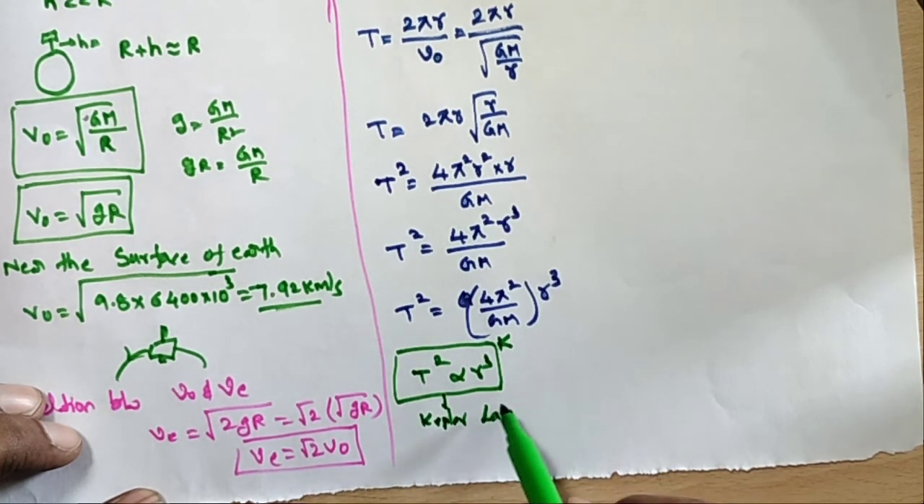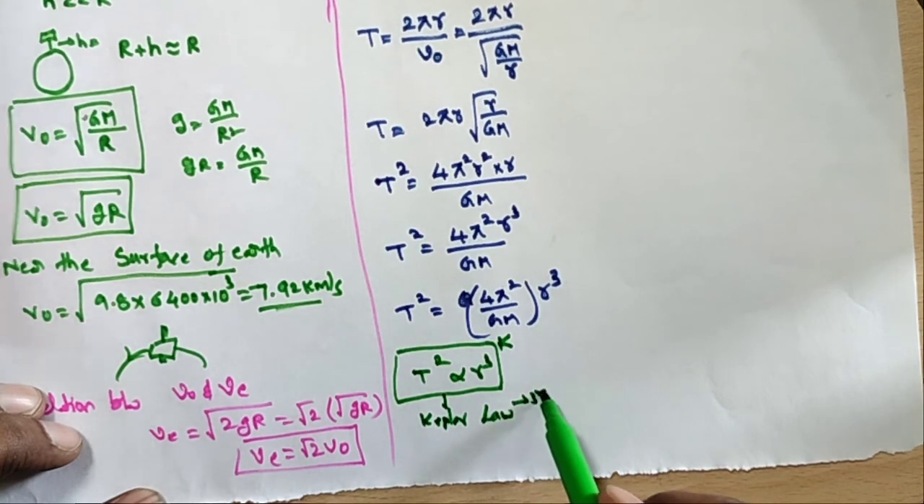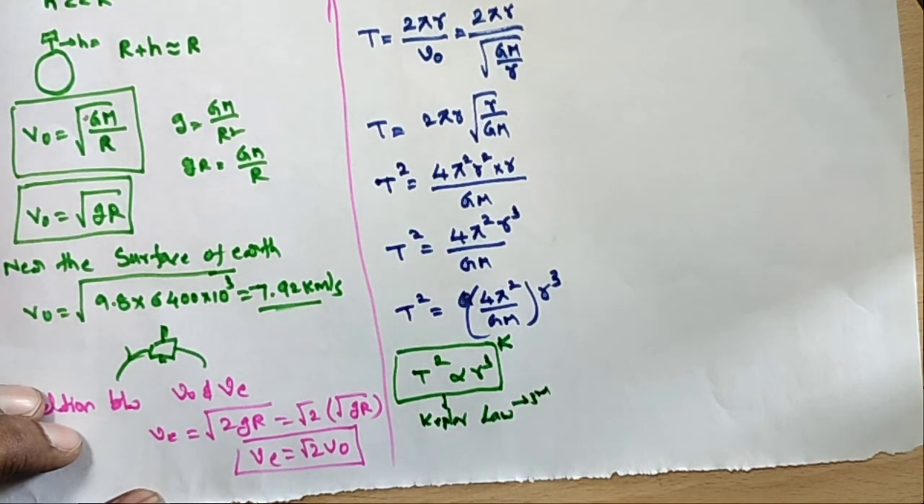Kepler's third law: T square is proportional to r cube. The square of the time period is directly proportional to the cube of the semi major axis. This gives the Kepler third law. So what is the time period formula? Generally T square is equal to 4 pi square by GM times r cube.